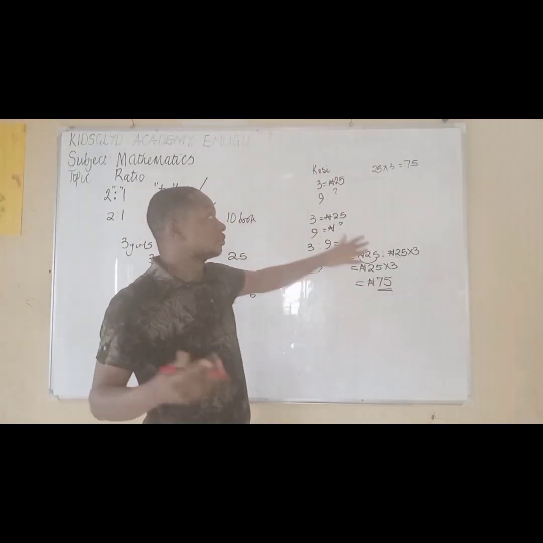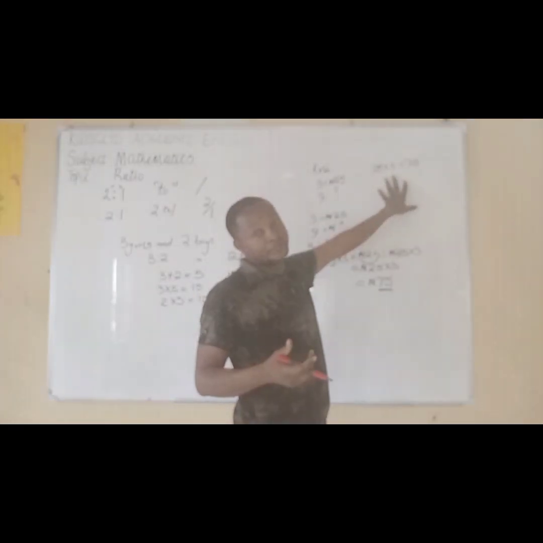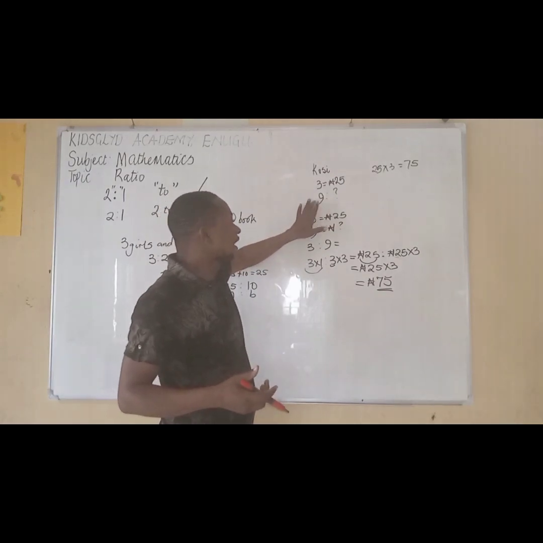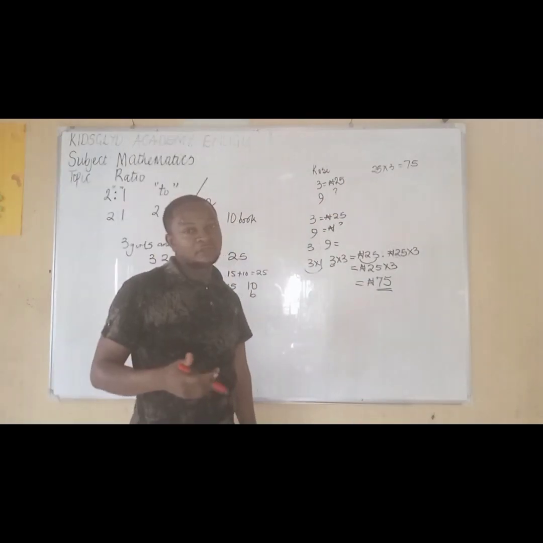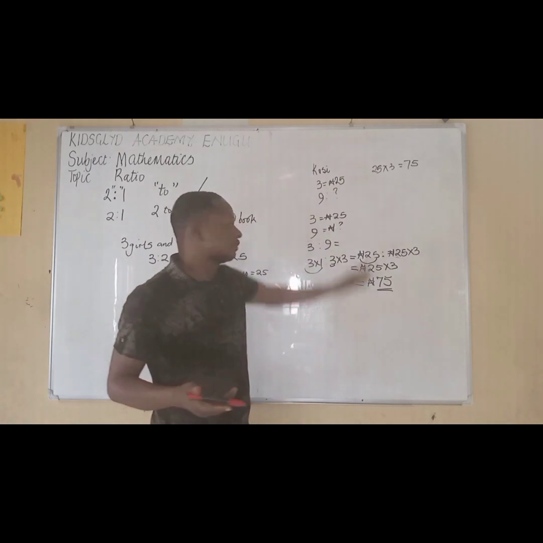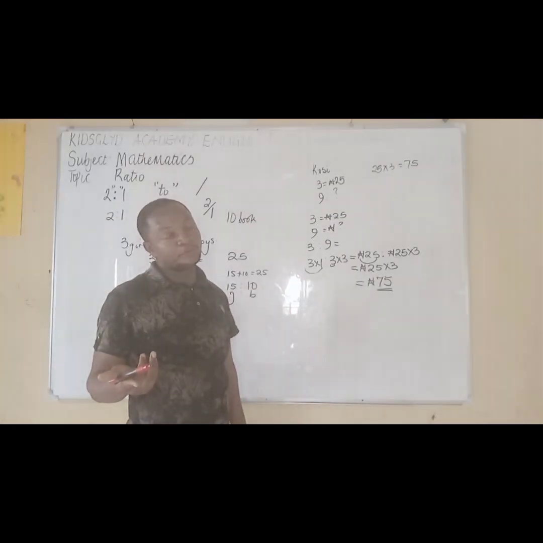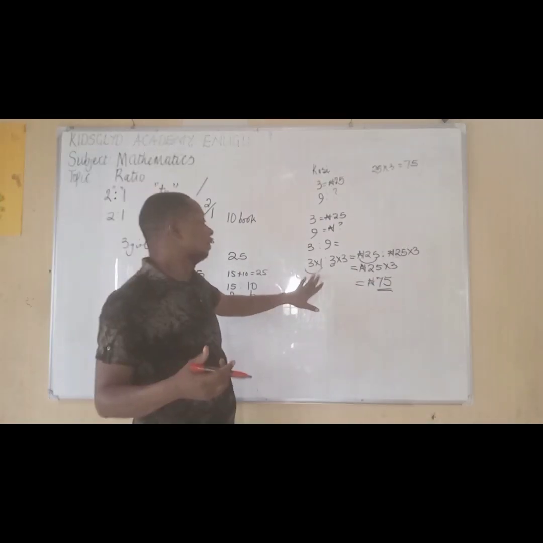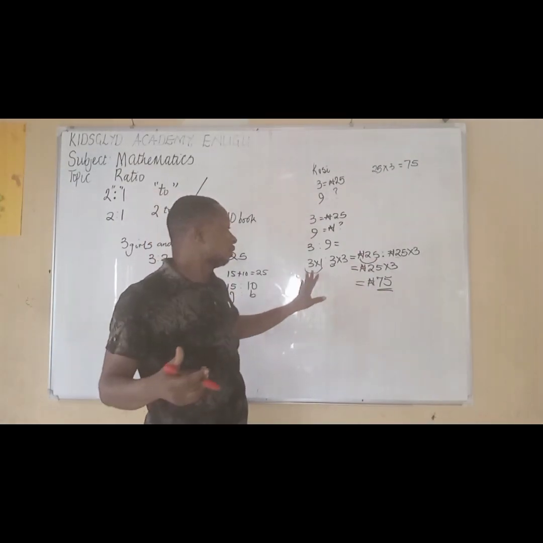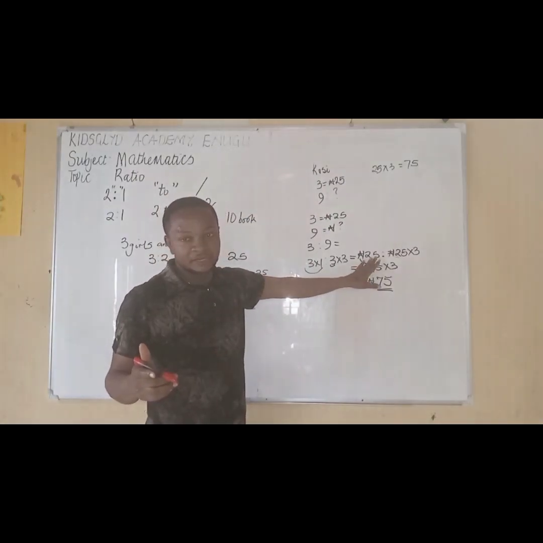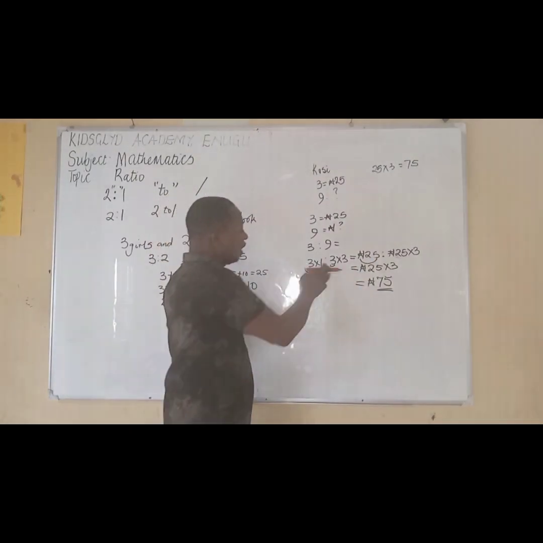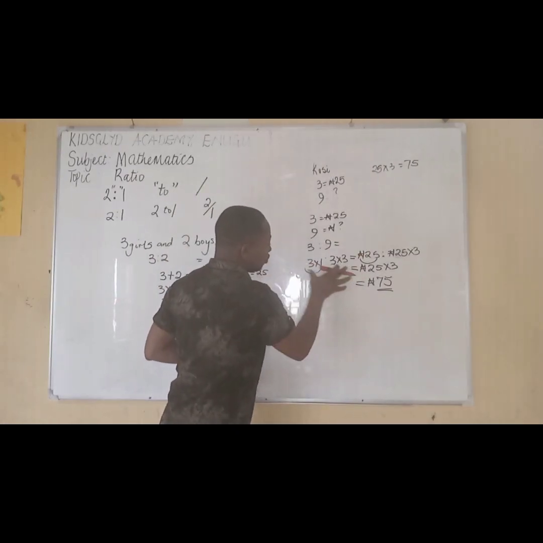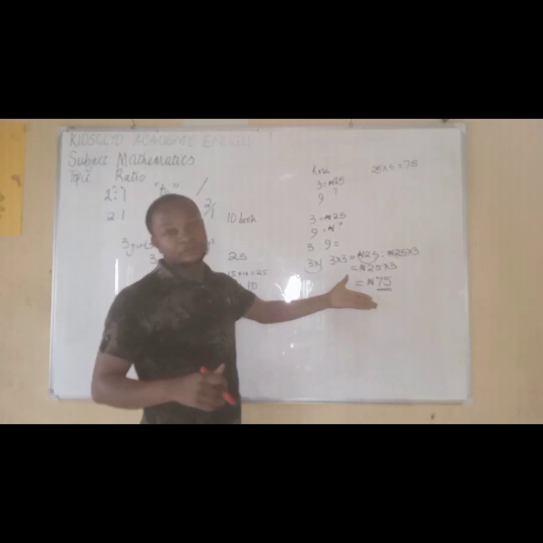75 naira. It's not everyone that will know that I will have to go straight to multiply 3 is 25, 9 will give us 75. So many people will maybe start saying 9 times 25 and they maybe get it wrong. So that is why it's better for you to know that, if 3 exercise books is 25 naira, you have to reduce this, make them come down. If you can multiply, you can reduce this one to have an equivalent fraction.